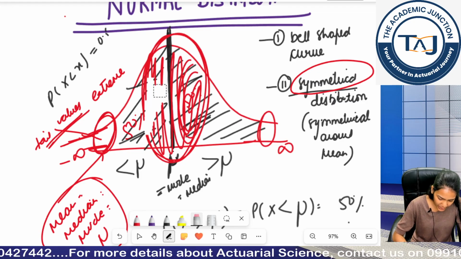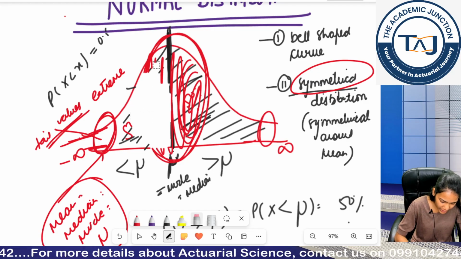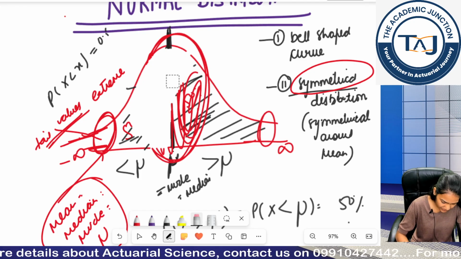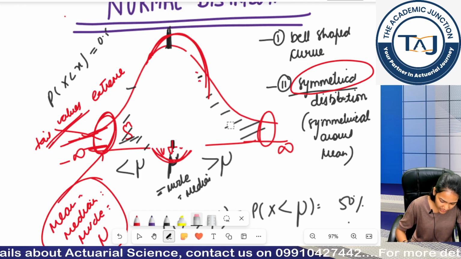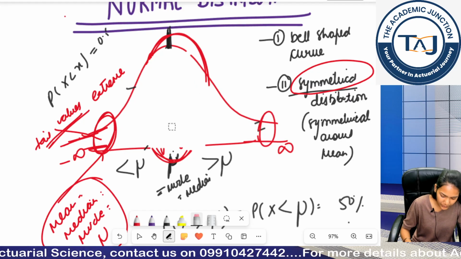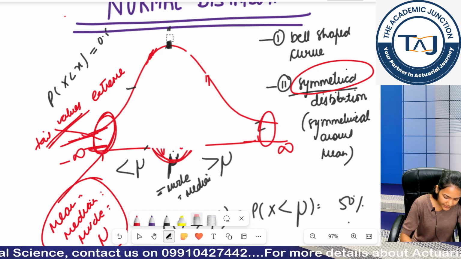This is also a property of the normal distribution, that most of my data is centered around the mean only. That's why it is symmetrical about the mean. Clear, guys?